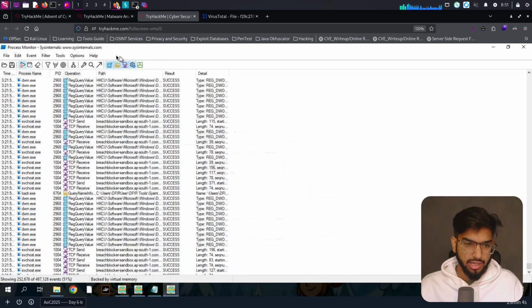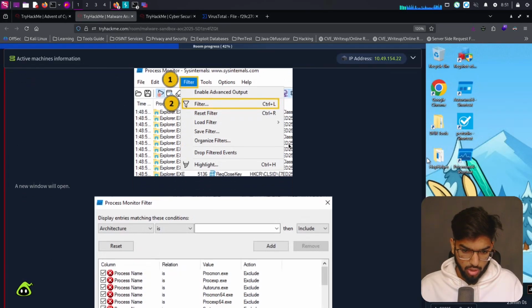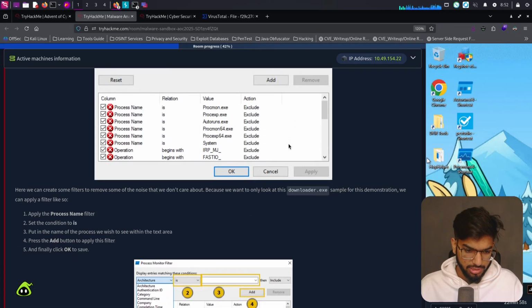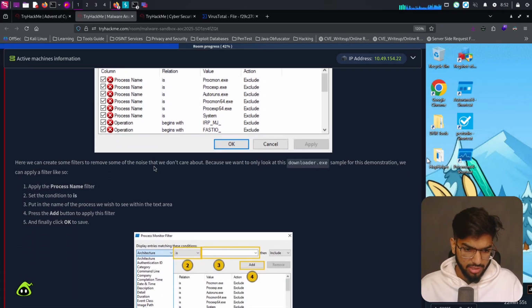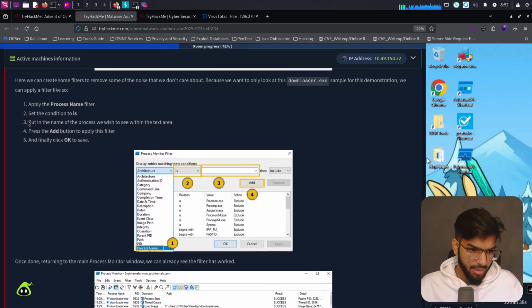Okay, let's filter it. Let's come to filter and filter. Let's also follow along with that. A new window opens. Yes. Here we can create some filters to remove some of the noise that we don't care about, because we want to only look for the downloader.exe sample for the demonstration. We can apply a process name filter. Set the condition, put the name of the process we wish to see within the text area, press the add button, apply to this filter, and finally click on OK to save.